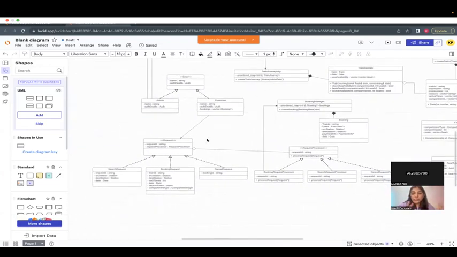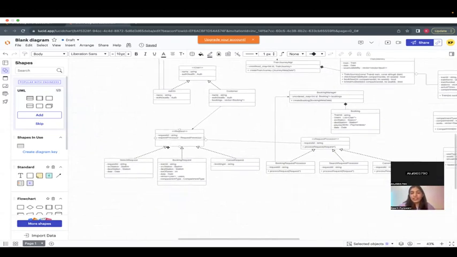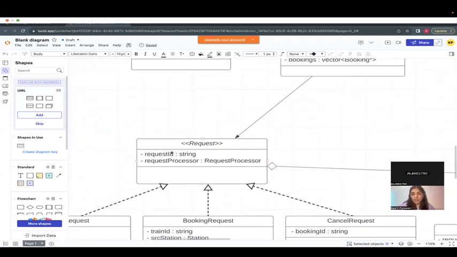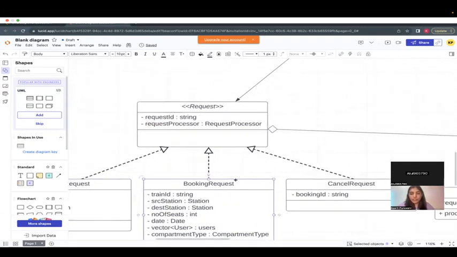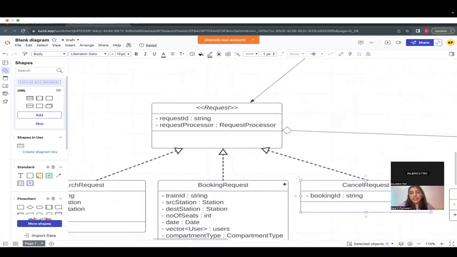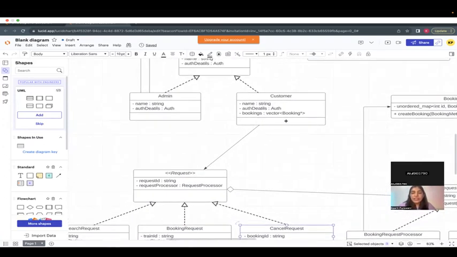Okay, I also did not know that I'm going to use bridge pattern. Why I did was because I have multiple kinds of requests, right? When we noted down the requirements, remember there is search that I have to do, there's booking, then there is cancel, right? So there are different kinds of requests that are coming. Then I thought that, okay, customer is supposed to send a request.